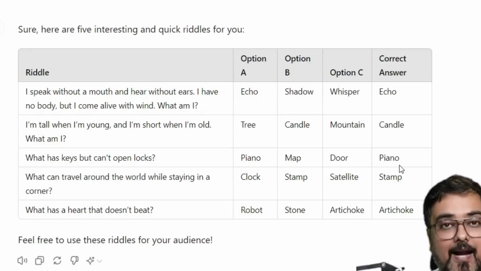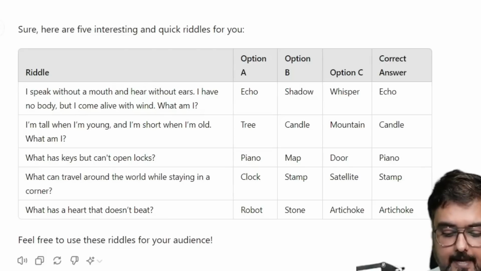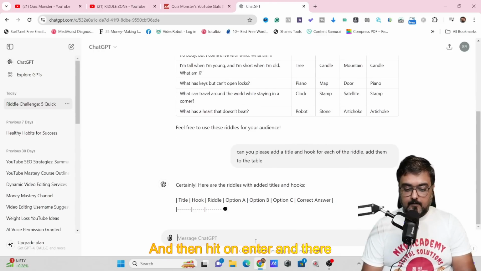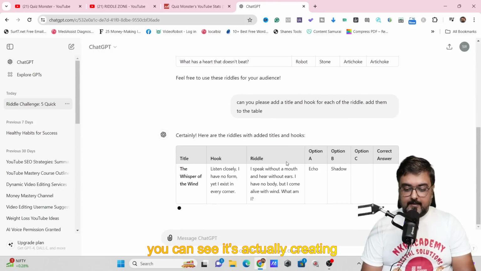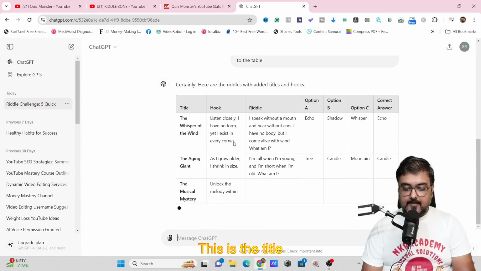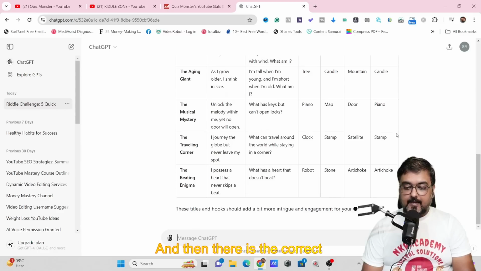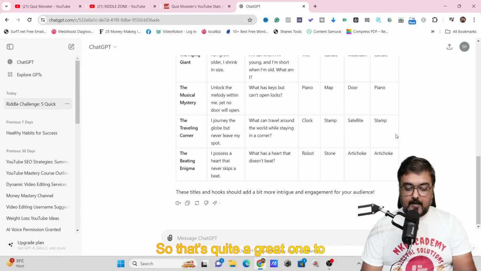Now I'm going to make it even better. I'm going to tell it to add a title and a hook to this as well. So let's do that. I'll say add them to the table and then hit enter. And there you can see it's creating this. This is the title, then there's the hook, then there's the riddle, then there are the answers, and then there is the correct answer as well. So that's quite a great one to have.